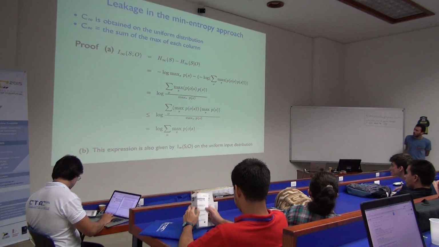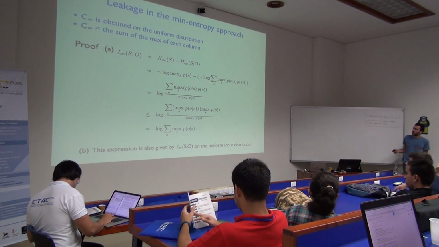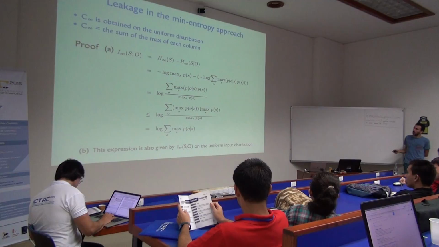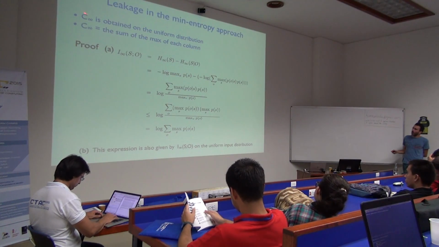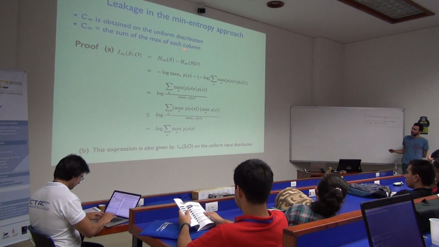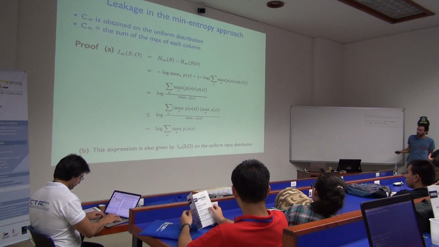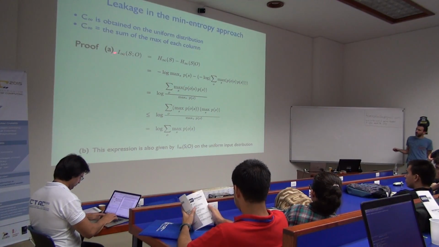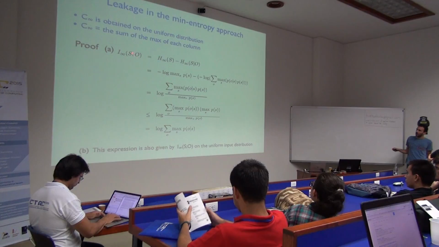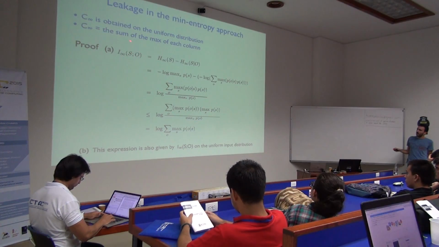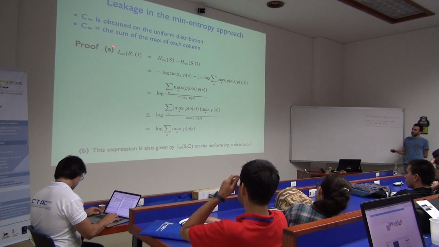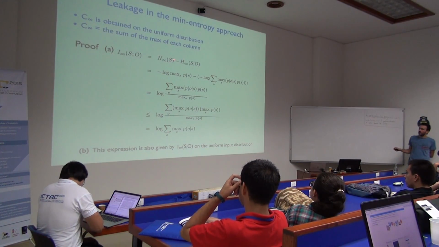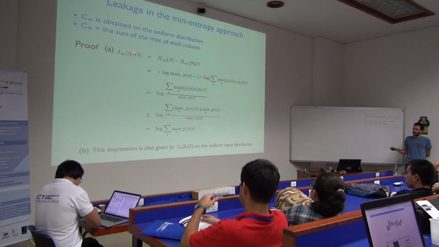All right. So just to see how these things work out, let's do a small proof. Why is the capacity obtained on the uniform distribution, and why is it the sum of the max of each column, right? So how does it work? I want to prove that this is bounded by the log of the sum of the max of each column. So how is this defined? This is defined as the prior entropy minus the posterior entropy. So this is leakage, okay? This is the mean entropy leakage.